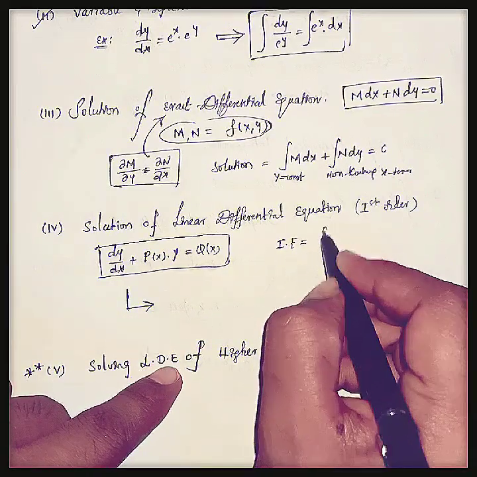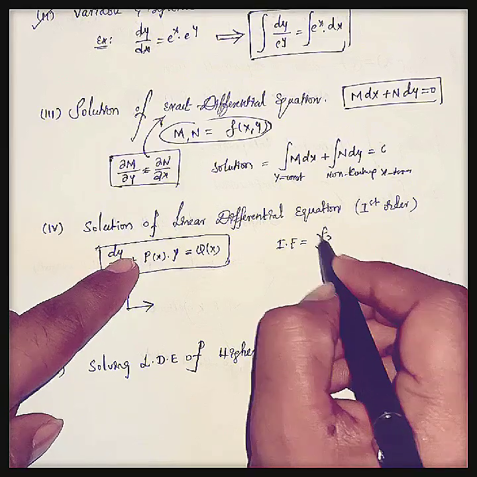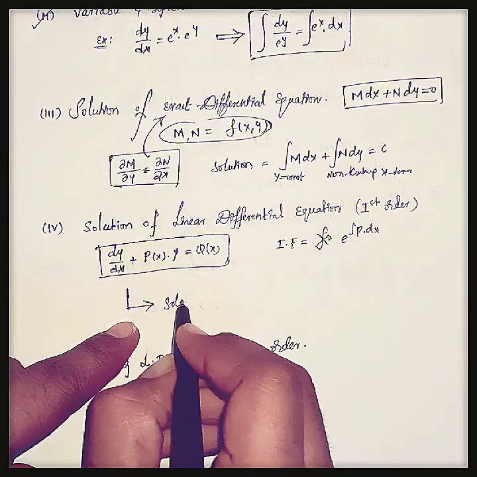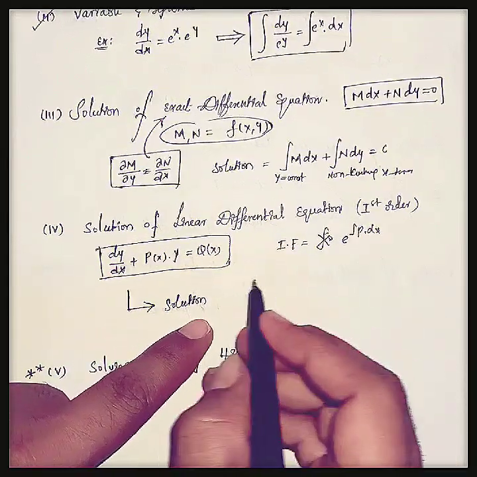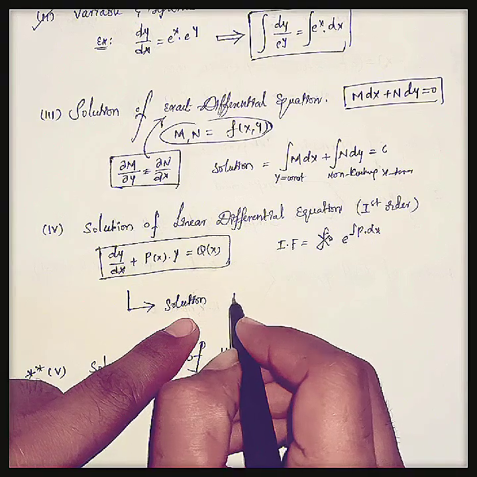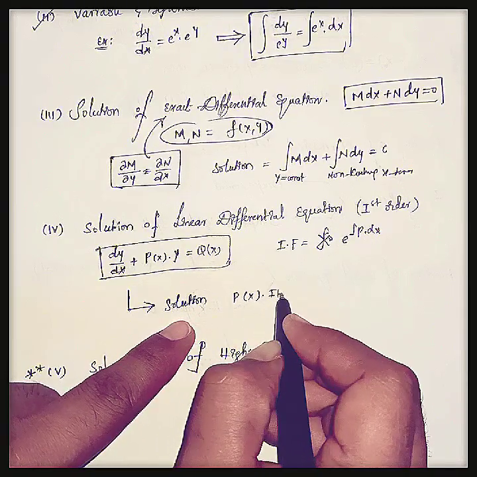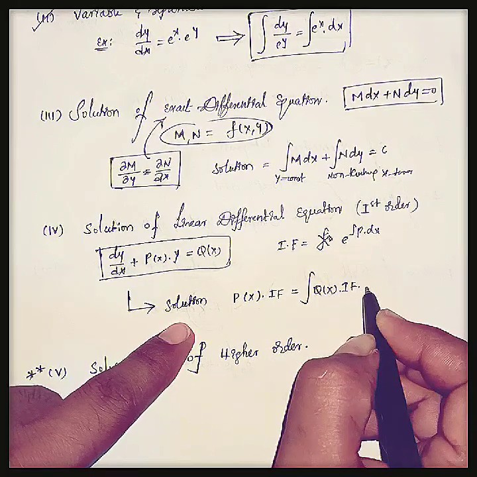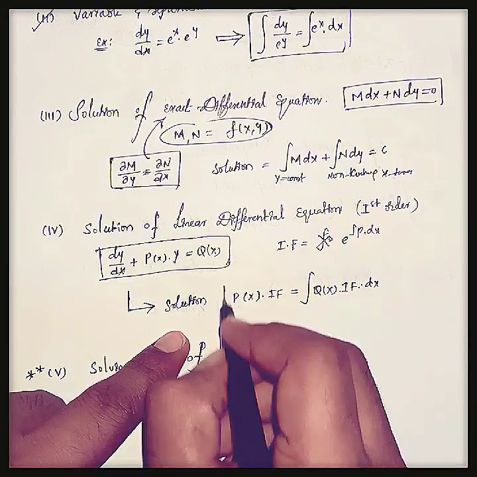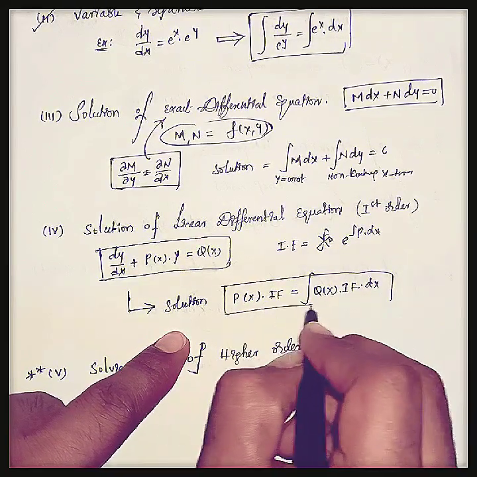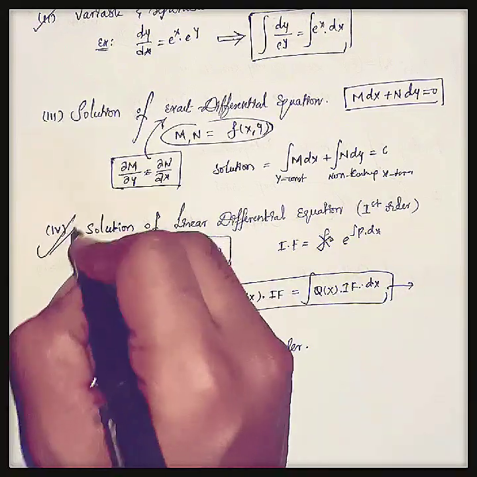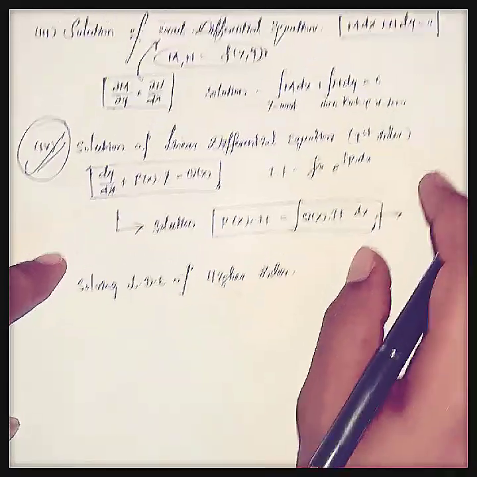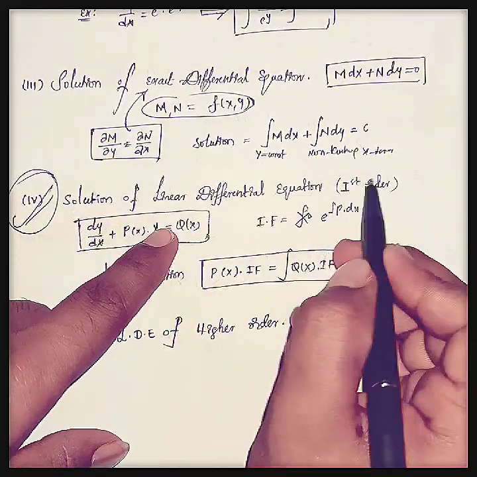Here the integrating factor is e power integral P dx, and the solution of this differential equation of first order is y into integrating factor equal to integral of Q of x into integrating factor into dx. This is the solution of this linear differential equation. This is most important and very recently asked. And the next one is, here we solved the solution of linear differential equation of first order.